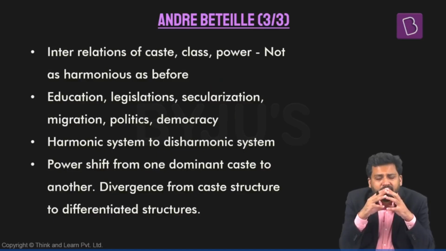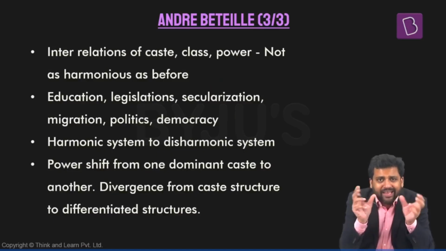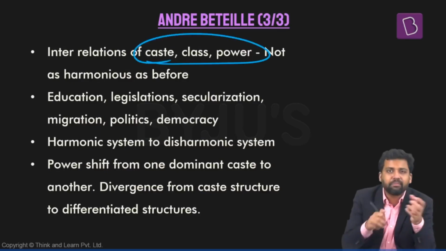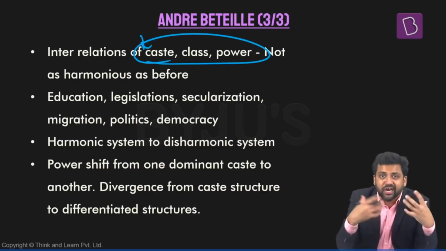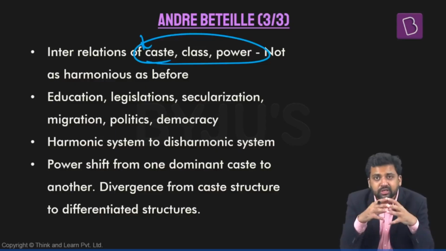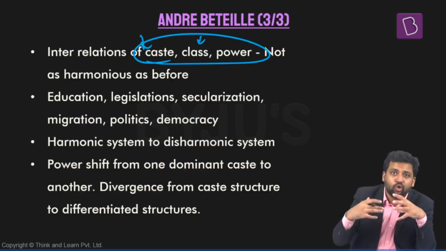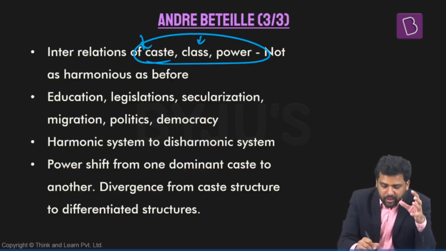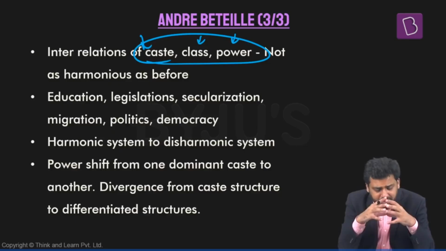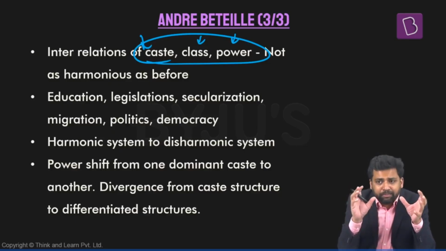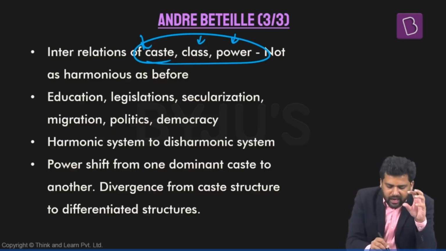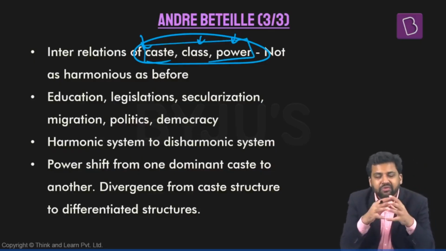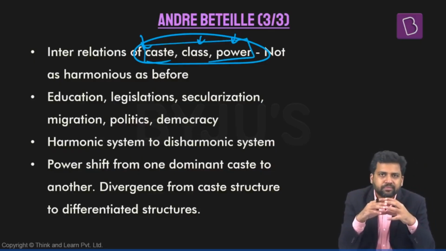But he finds out that the linkage between caste, class, and power is changing. Caste is status-based stratification on the basis of prestige. Class is wealth-based stratification: how much wealth you have decides your class position. And power is how much power you have. Previously, the relation between caste, class, and power was kind of harmonious.